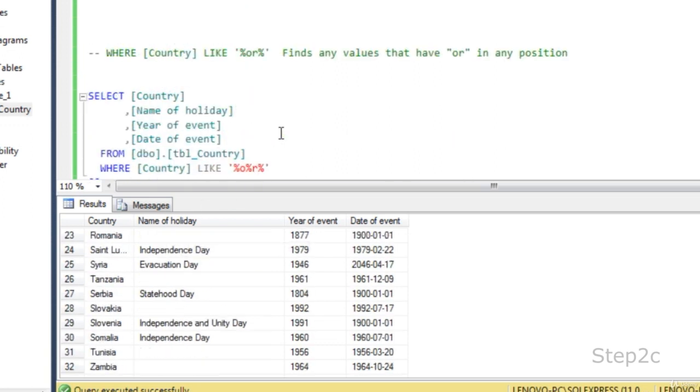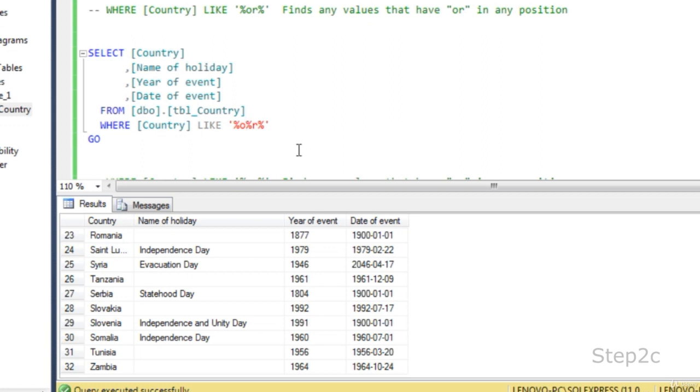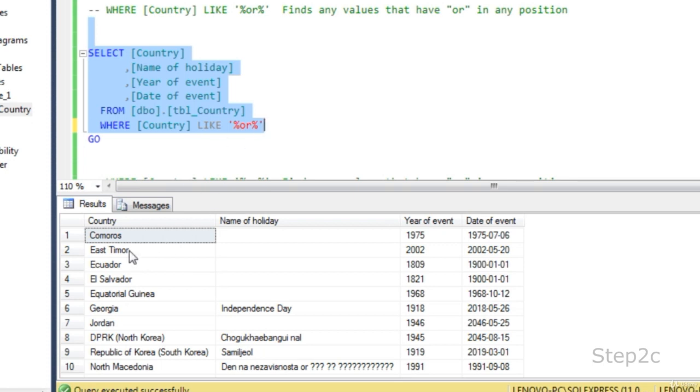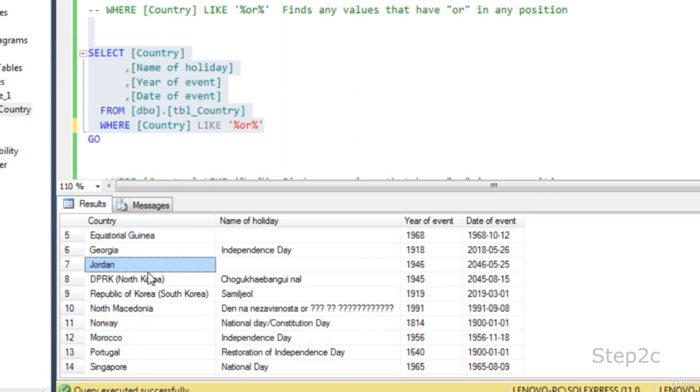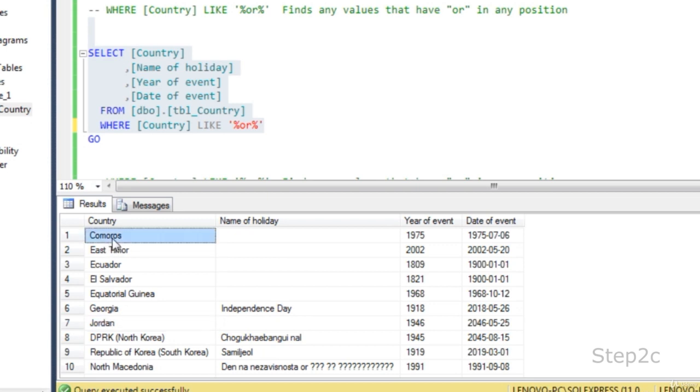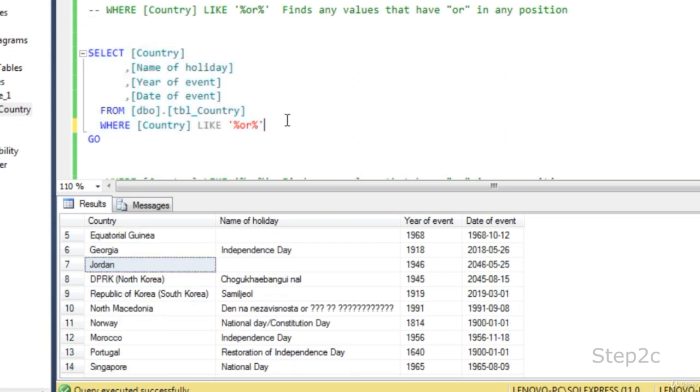Now let's look at the data that contain OR. Say you are looking for some data that contain the word OR anywhere in the data. You could see we have OR at the end, and we don't have any data that begin with OR. There is OR in the middle, and at the end there is OR. Here also we have a 2 character OR in the middle, Jordan. So this is one way of achieving that.